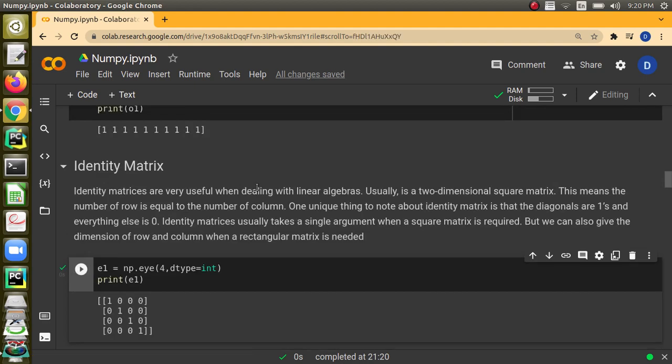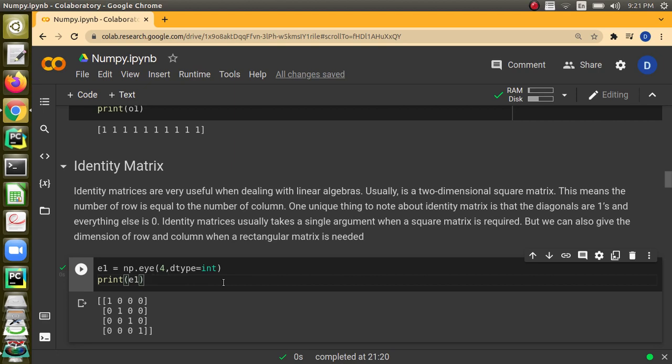And next is the I function. The I function is used to create an identity matrix. An identity matrix is very useful when we are doing matrix operations. We know that along the diagonal the values will be 1, right, and the other values will be 0. That is what an identity matrix is. Generally it will be a square matrix only, but if you want a rectangular matrix, there is an option for that also.